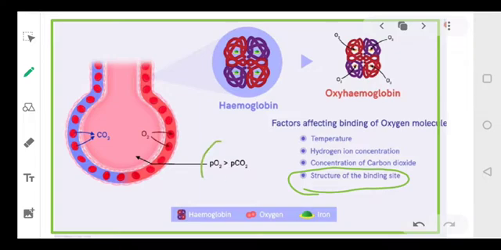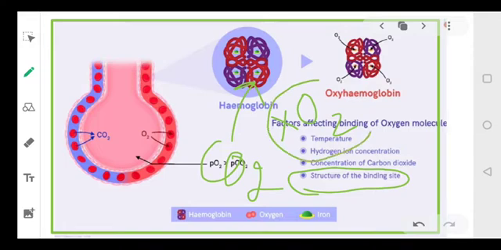Suppose CO2 is present in more quantity, then CO2 will bind with the hemoglobin, right? So the structure of the hemoglobin will be changed, and thus oxygen will not be able to bind with it. अगर कार्बन डाइऑक्साइड का अमाउंट ज़्यादा है तो कार्बन डाइऑक्साइड हीमोग्लोबिन से बाइंड हो जाएगी, और जहाँ पर ऑक्सीजन को बाइंड होना था वो साइट फ्री नहीं होगी, इसलिए ऑक्सीजन will not be able to bind with हीमोग्लोबिन.